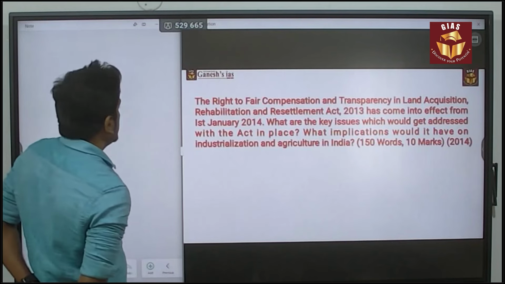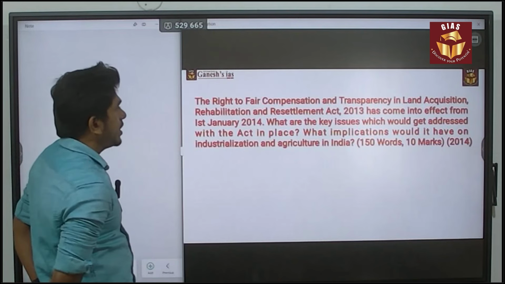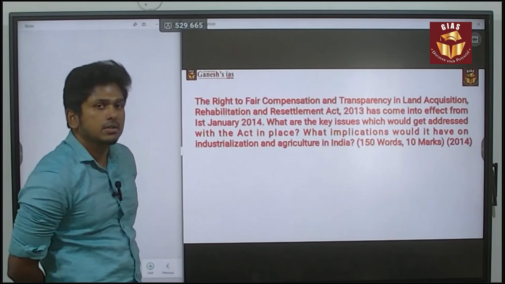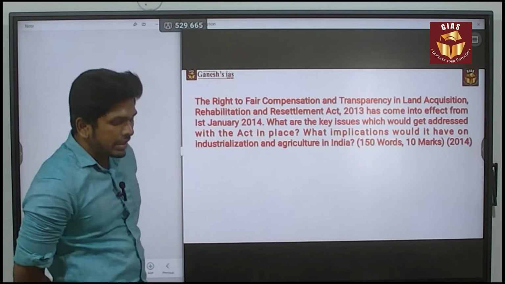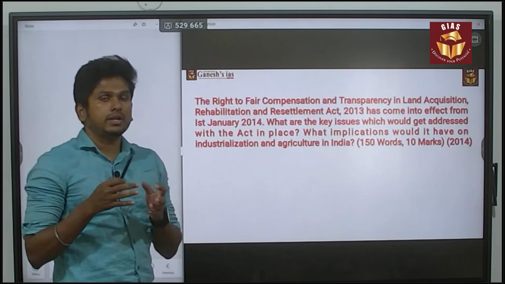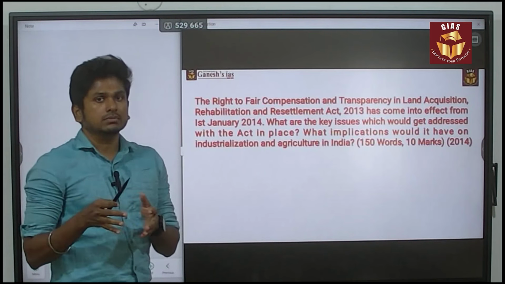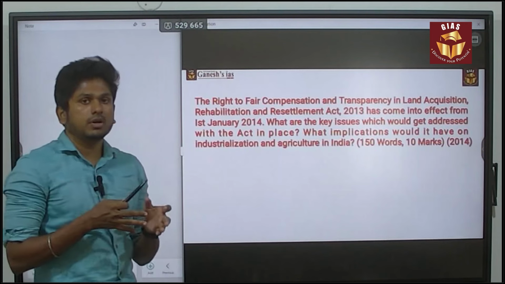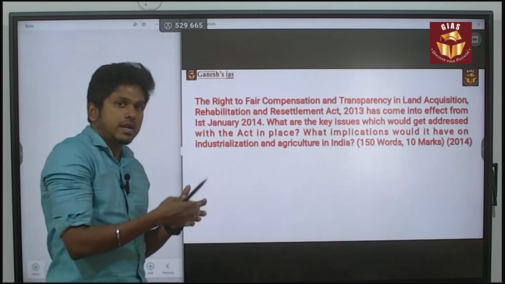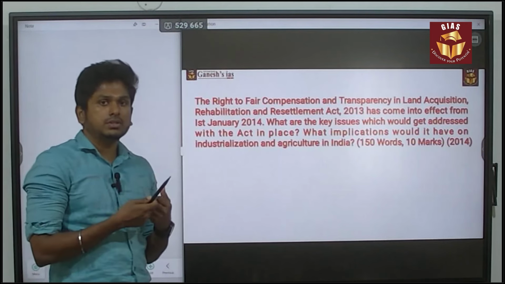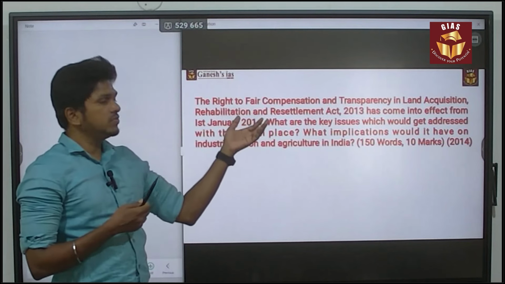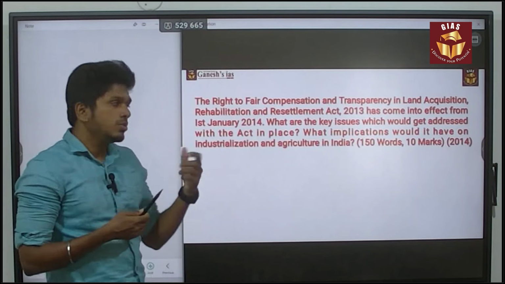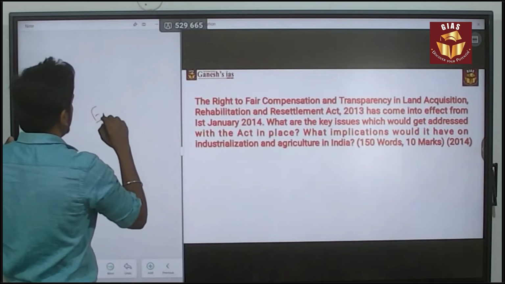So the question is mainly about the right to fair compensation. You can simply say what the Right to Fair Compensation Act is. It is about providing compensation in the right manner within a timely manner. Consider that if the government is going to procure land from a farmer or a landowner, they have to give fair compensation. For that, they created this act. Here you can also speak about ease of doing business.